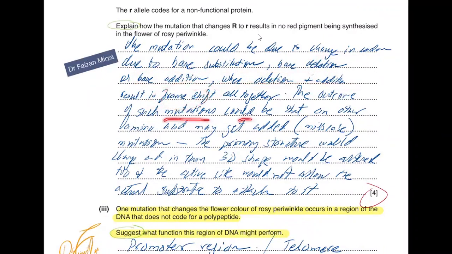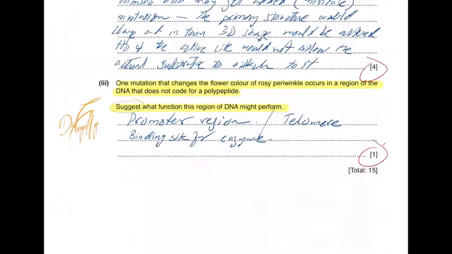The outcome of such mutations could be that another amino acid gets added to the growing chain. This is a missense mutation. The primary structure would be changed and the 3D shape would be changed. Just recall what you learned in AS, because that information is relevant. The active site would not allow the actual substrate to attach to it, and the biosynthetic pathway will stop.